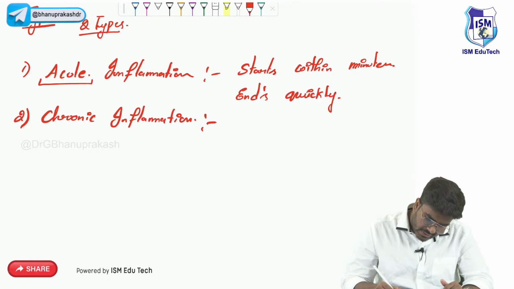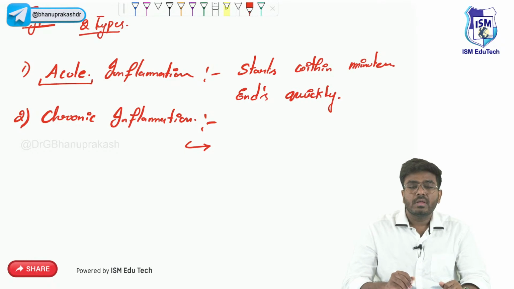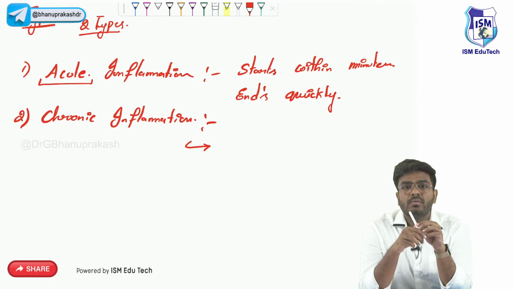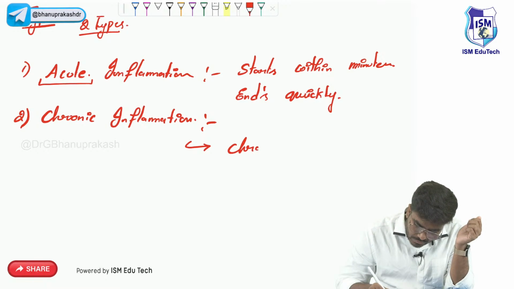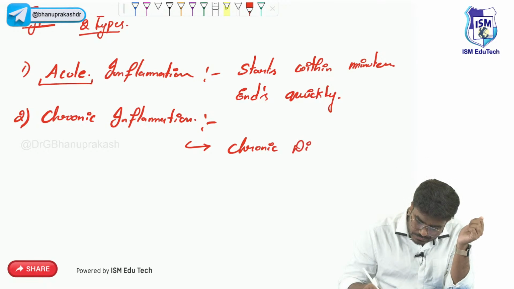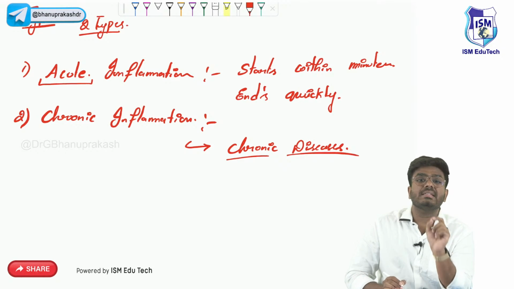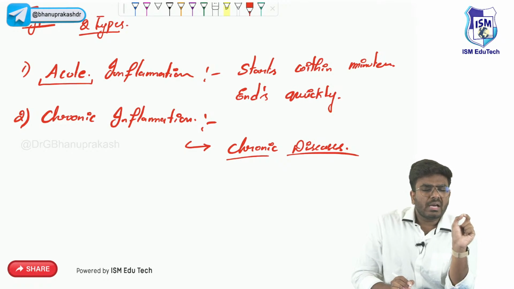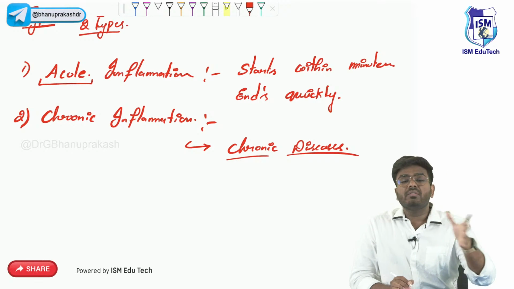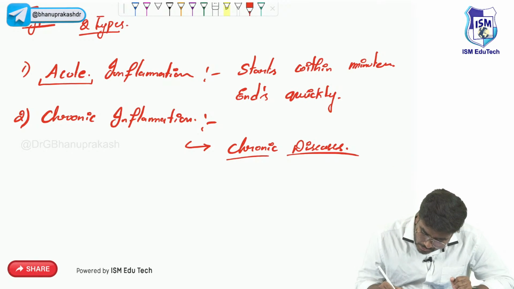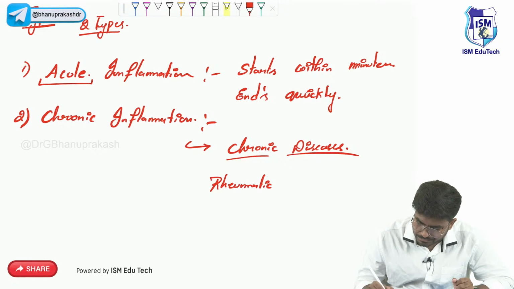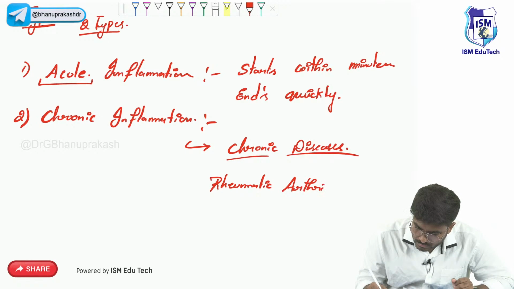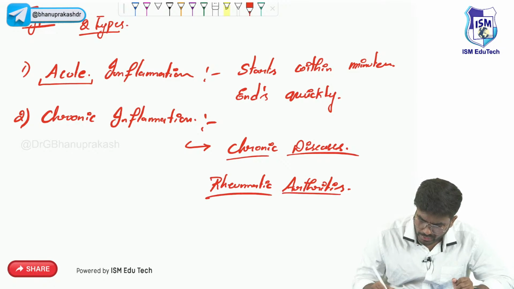Now, what is this chronic inflammation, sir? Whenever you have certain ailments or chronic diseases in your body, that disease is not going to occur in one day and it's not going to end in one day. For example, rheumatoid arthritis. You all know this, right?